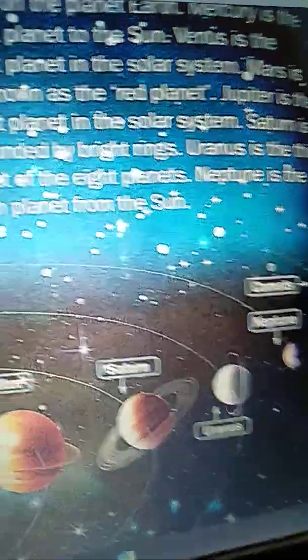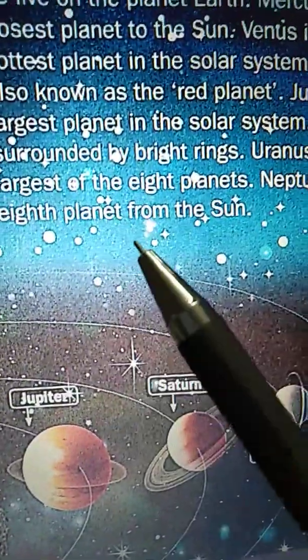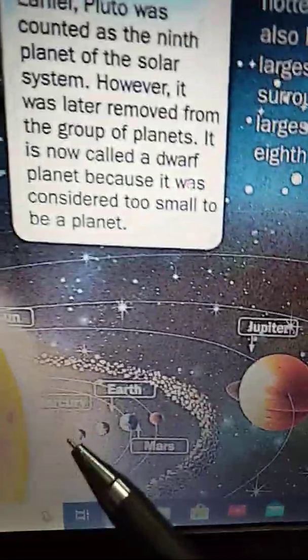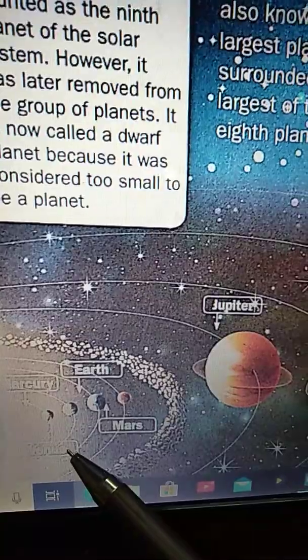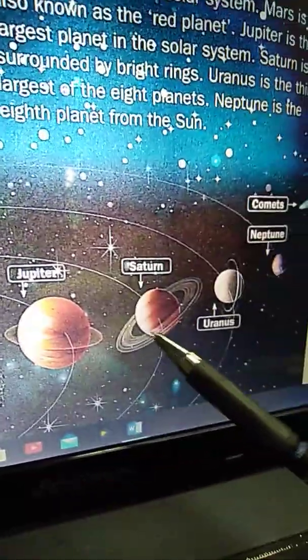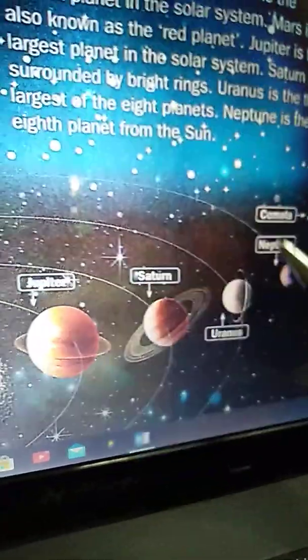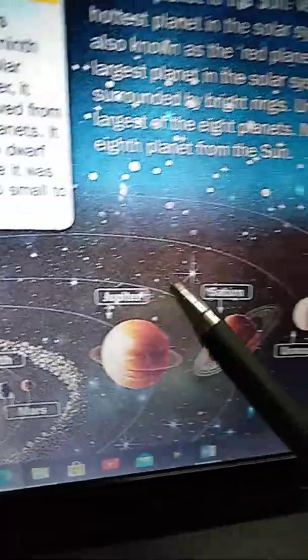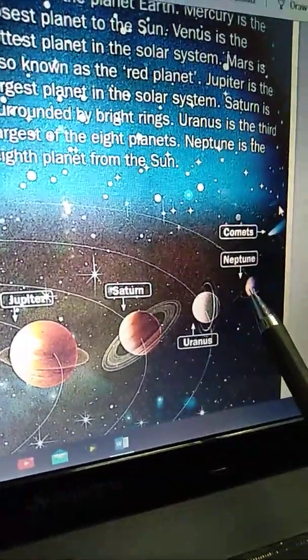Neptune is the 8th planet from the sun. First one is Mercury, next is Venus, Earth, Mars, Jupiter, Saturn, Uranus and Neptune. From the sun, this is the 8th planet, Neptune.